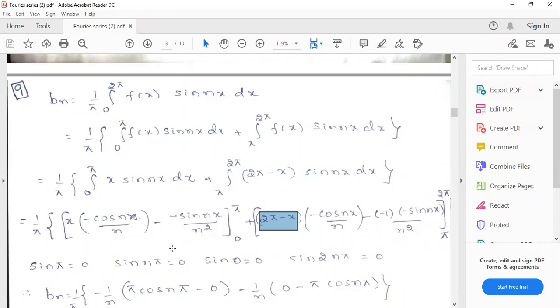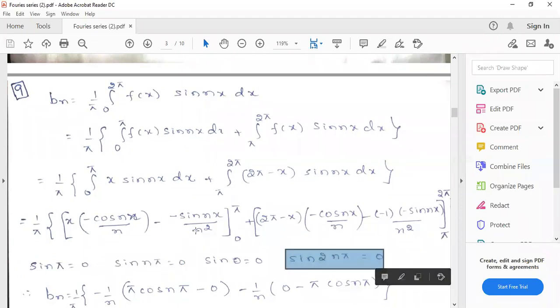Now you have to put upper limit minus lower limit. Somebody may get confused with lower limit minus upper limit. You should not follow that. Upper limit, and then minus lower limit. We know the value of sin pi is 0, sin n pi is 0 in general, sin 0 is 0, sin 2n pi is also 0.